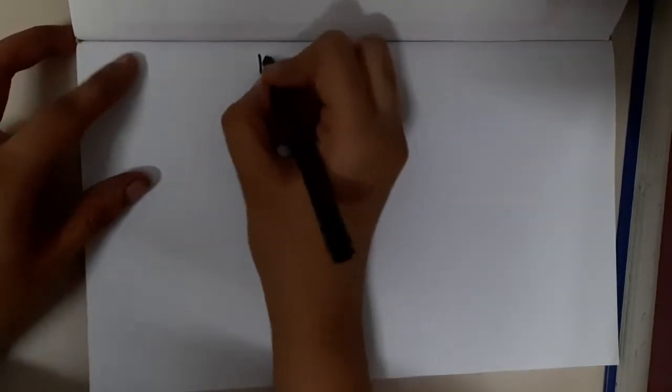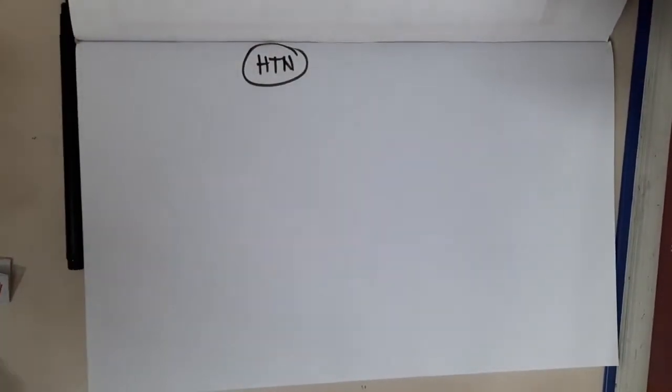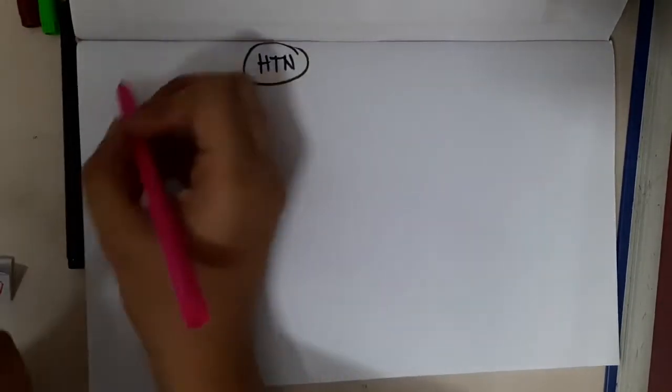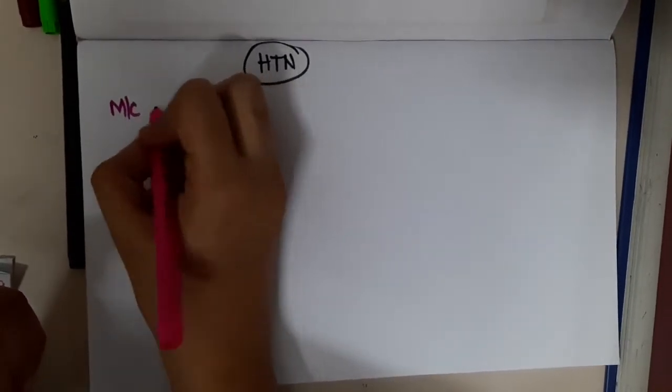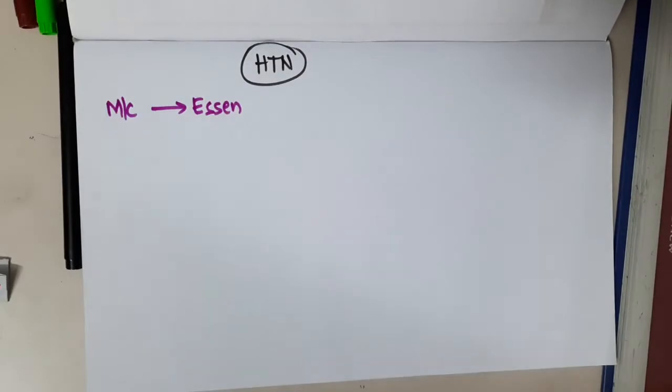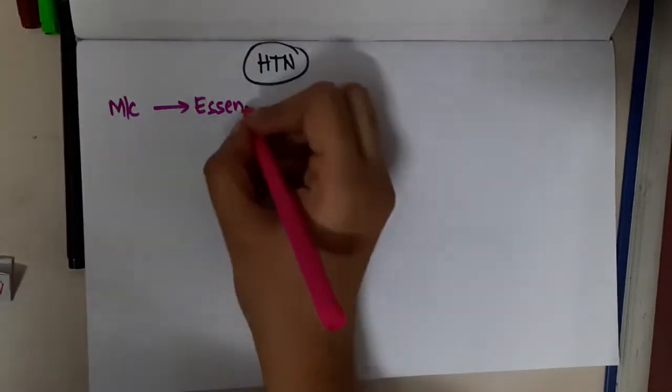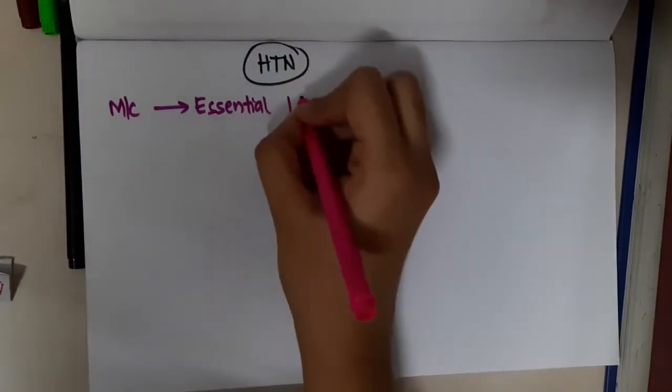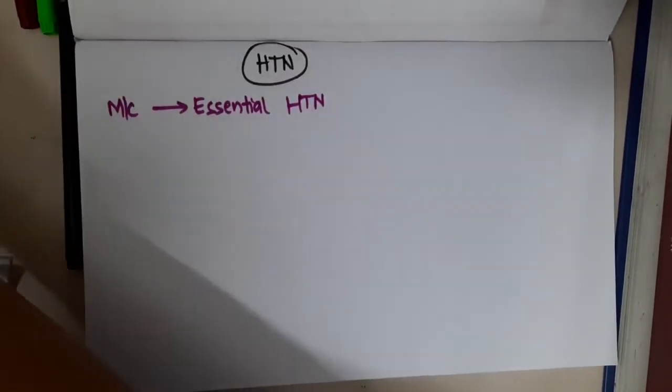Hello friends, let us now learn some important points about the disease hypertension. So, first, what is the most common cause of hypertension? Most common cause of hypertension is essential. Essential hypertension is the most common type of hypertension.